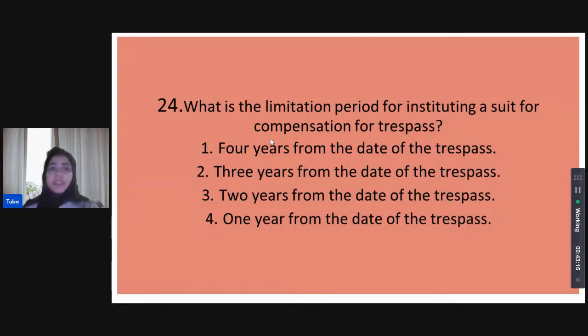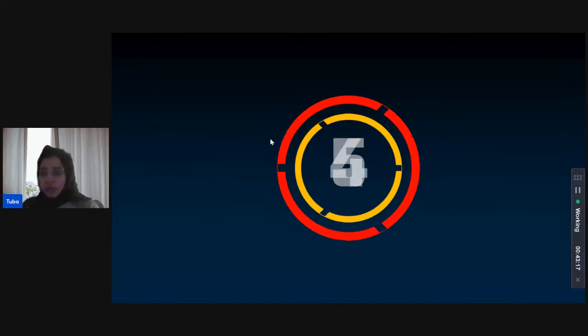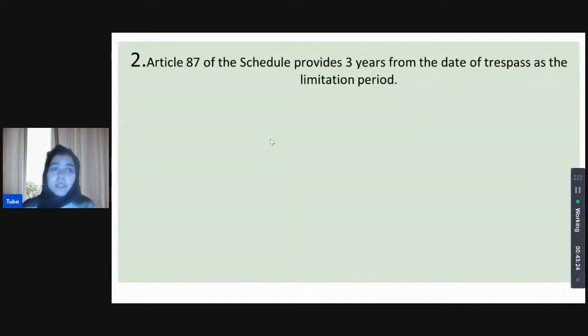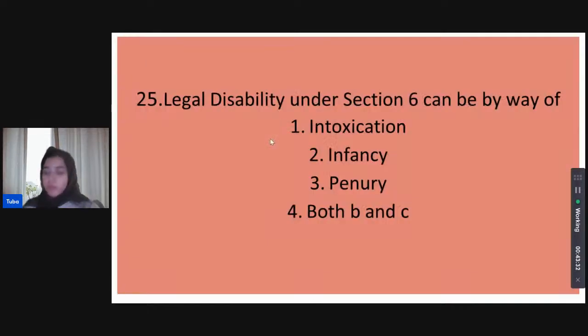Shivani and Priyanka think it is 3 years from the date of trespass that we can institute a case for compensation for trespass. And that is correct. Article 87 does provide that such an action requires a 3 year limitation period. Within 3 years of such an occurrence, can you institute the case seeking compensation?